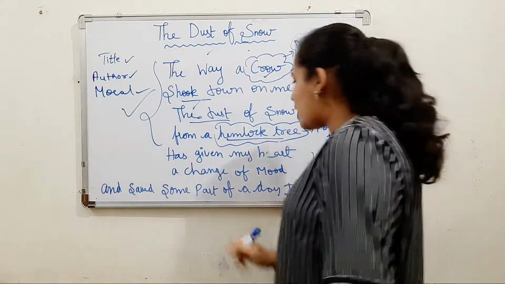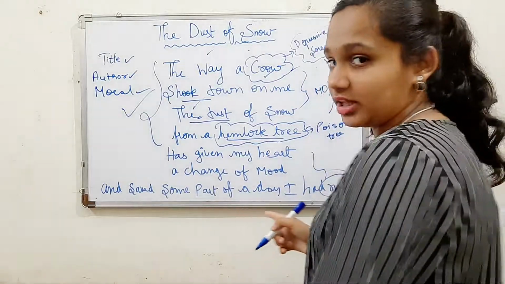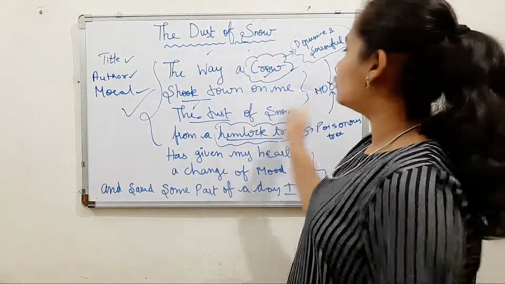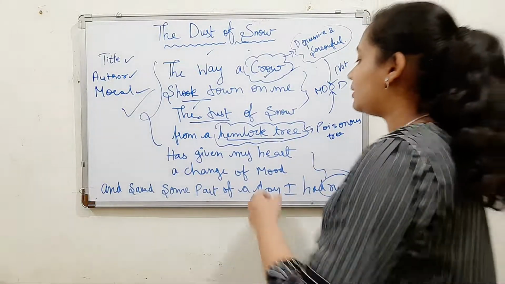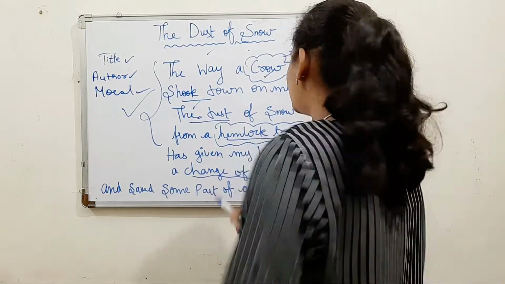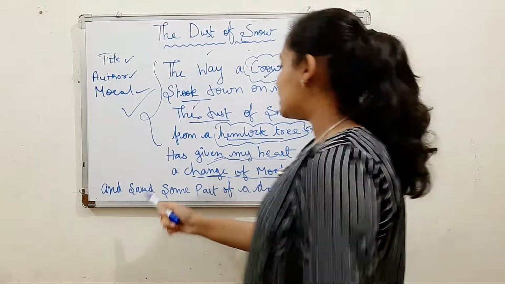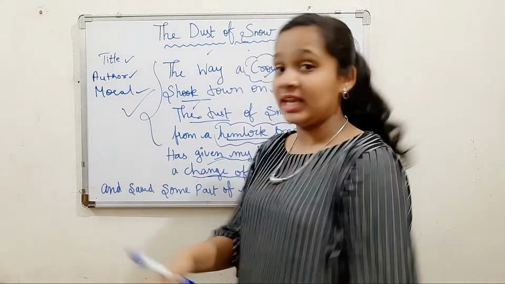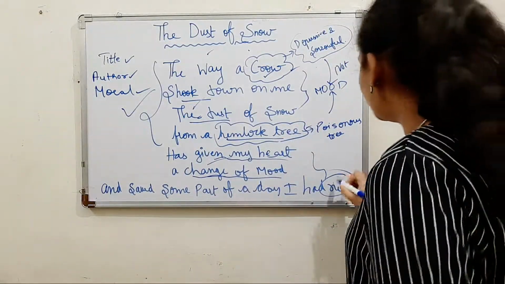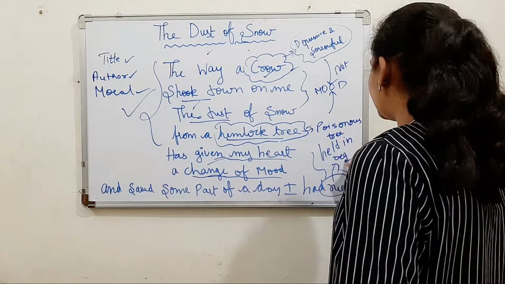After that, has given my heart a change of mood. So again he talks about mood here. Has given my heart a change of mood because of this crow which shook down the dust of snow on me from a hemlock tree. This gave my heart a very good change of mood, and it also saved some part of my day which I had rued. Rued is nothing but held in regret. The part of the day which I have held in regret.